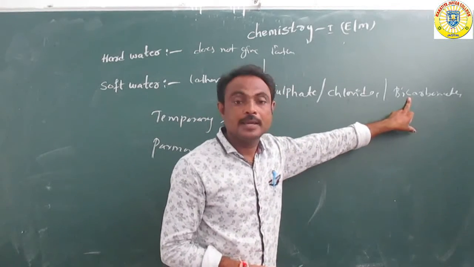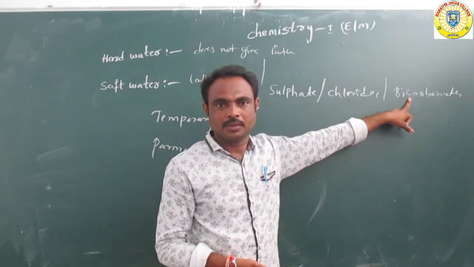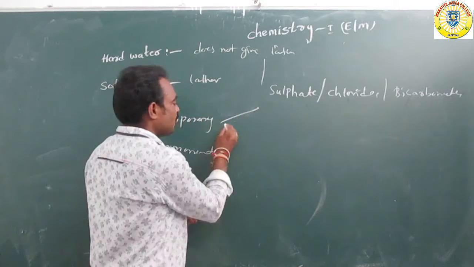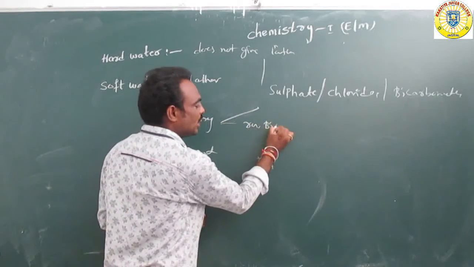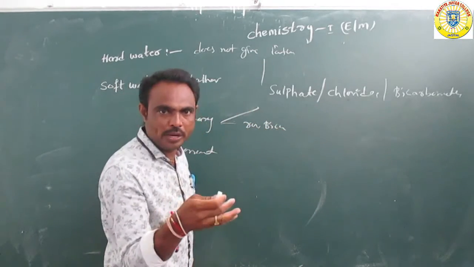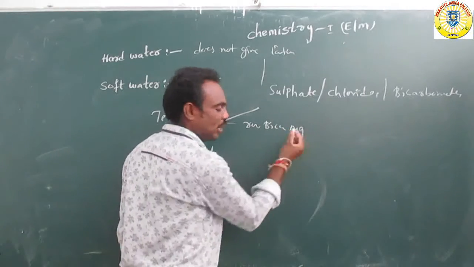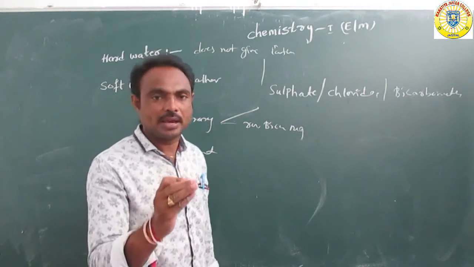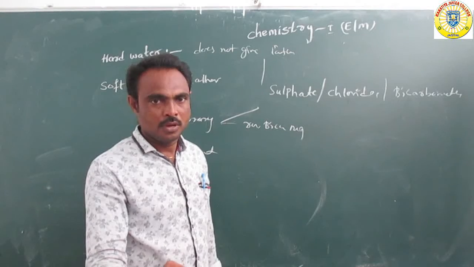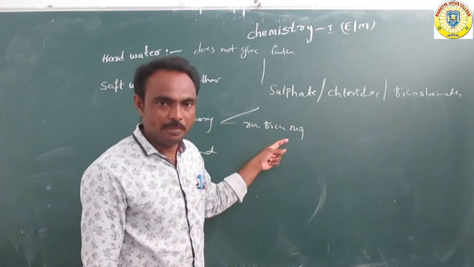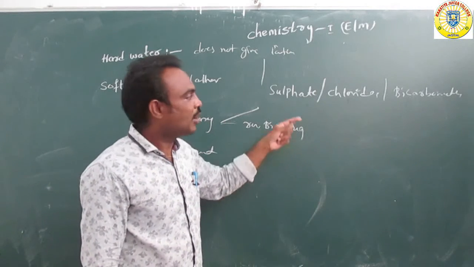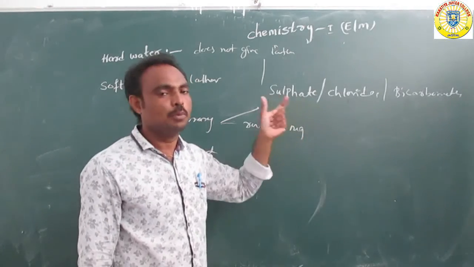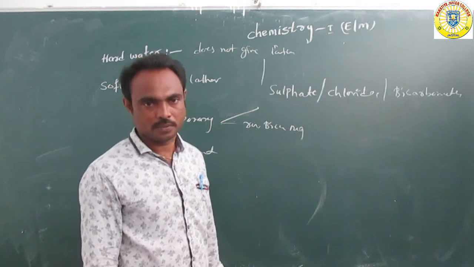Bicarbonates. Which type of bicarbonate? Magnesium bicarbonate or calcium bicarbonate. So in the temporary method we remove the bicarbonates from hard water.